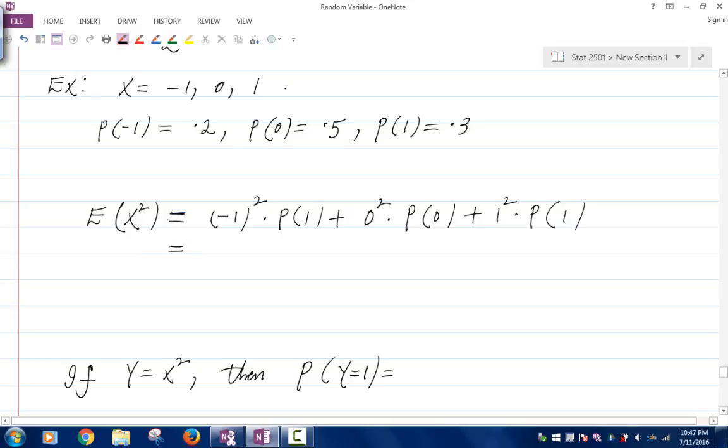So what we get is 1 times p of -1, which is 0.2, plus 0, plus 1 times p of 1, which is 0.3. So altogether we get 0.5.